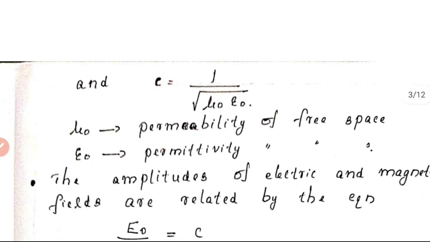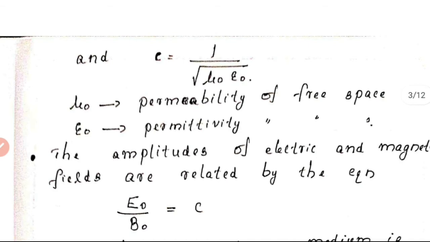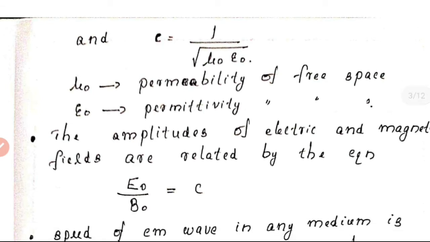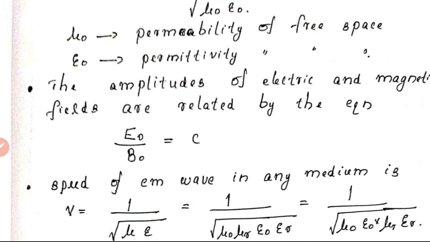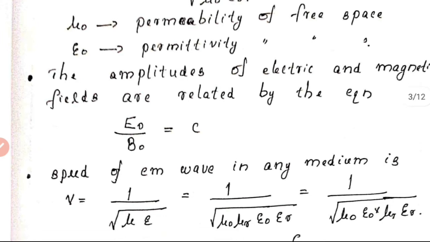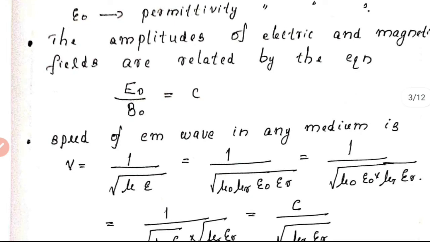And we know c is also equal to 1 by root mu 0 epsilon 0, where mu 0 is the permeability of free space and epsilon 0 is the permittivity of free space. In the two equations, the amplitudes of electric and magnetic fields are related by the equation E0 by B0 equal to c. That means the ratio of the amplitudes of electric field to magnetic field is equal to c, which is 3 into 10 raised to 8 meter per second.